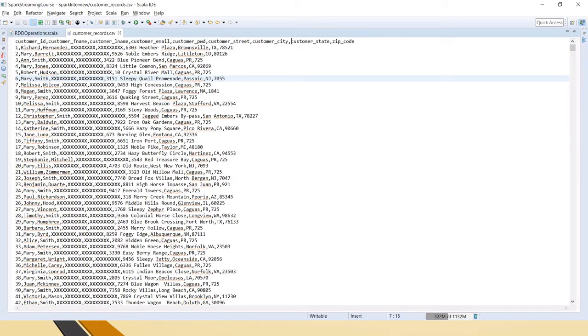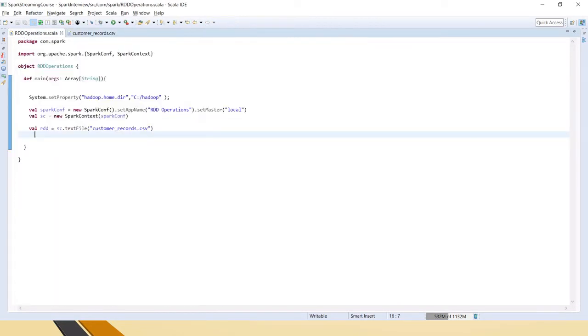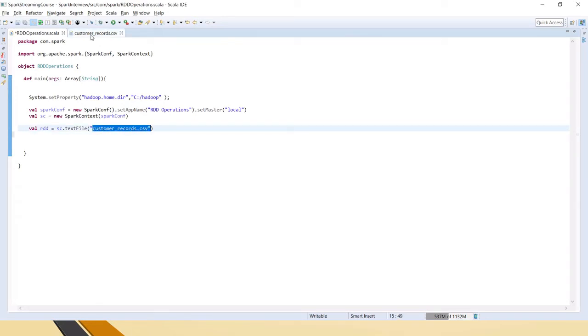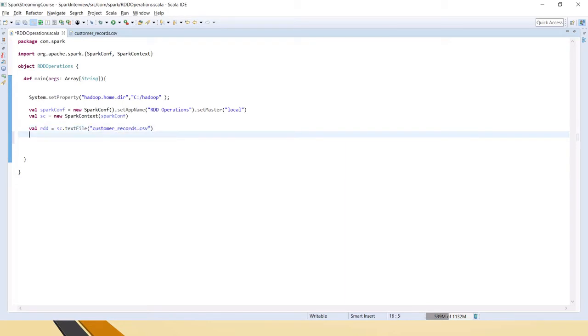Now let's see how to check how many unique states there are. When someone asks how many states there are, we should apply distinct so that no duplicates are counted, and also we have to sort that. So let's see how to do that. The RDD is already created: sc.textFile, and I am passing the customer records.csv file.